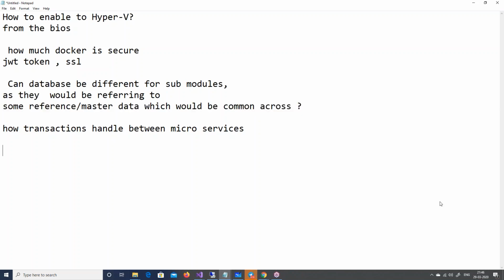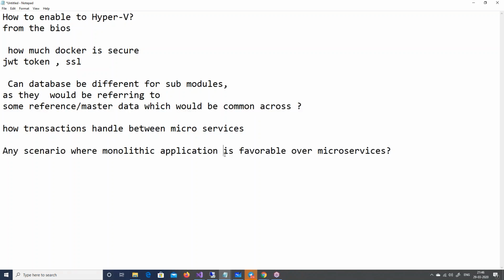Can you explain the container a bit more? I think I've explained that. Are there any scenarios where a monolith application is favorable? Okay, very good question, Varun. This is my thought process.